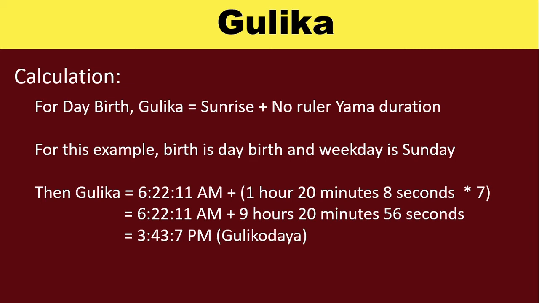So we calculate 8 minus 1, that is 7, into Jama, and the resulting time is 3:43 p.m. This is the Gulikodaya.